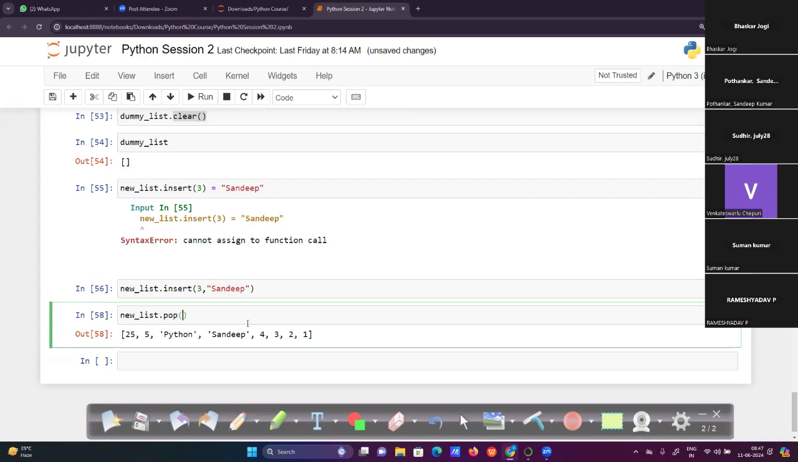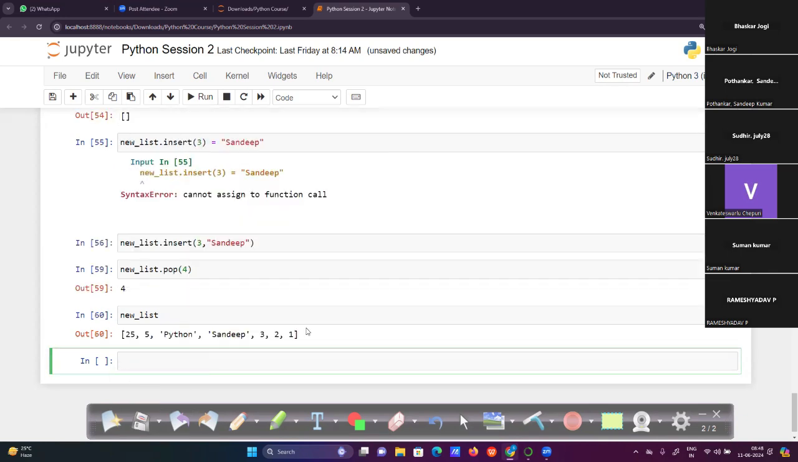Pop the fourth index. Now a new list is created with the 4 value removed over there. In this method, we can remove in this way. Okay.